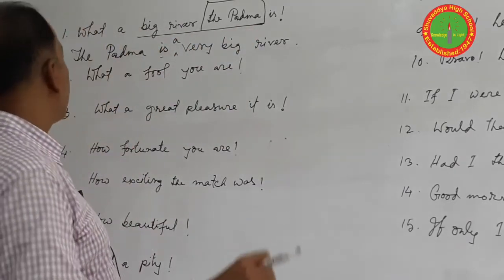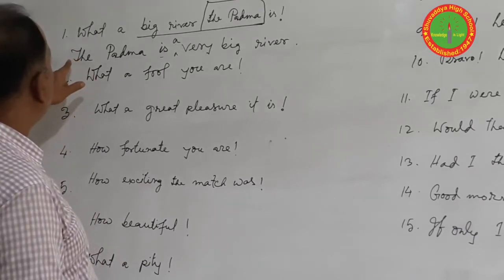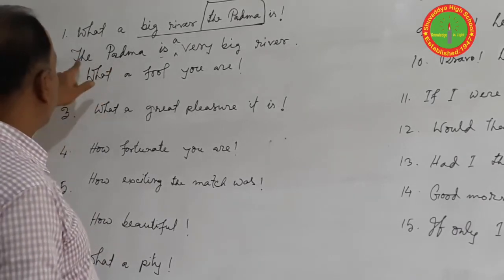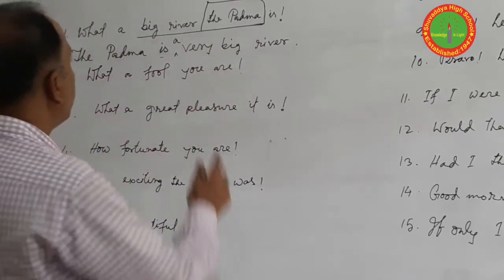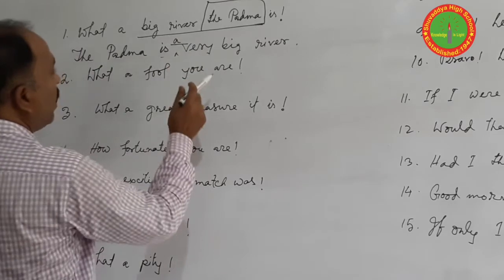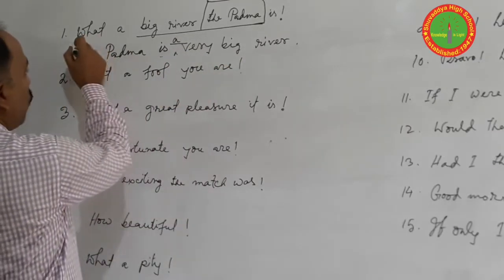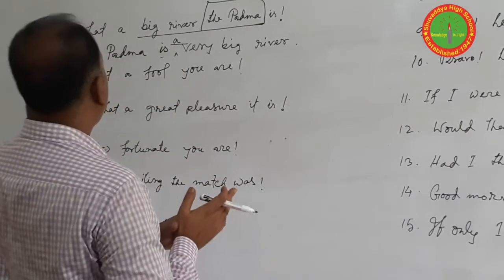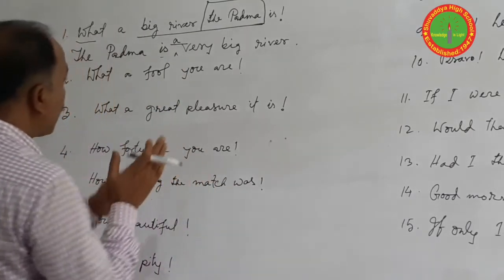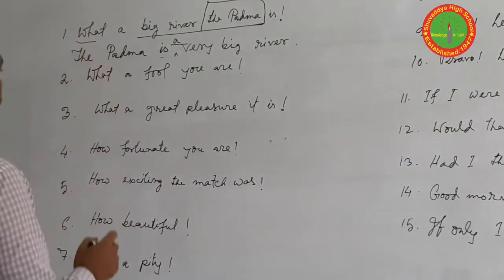But we don't go in that way. We should write in this way: The Padma is a very big river. What a big river the Padma is. If we find there is an article in the assertive sentence, we use what. If we don't find any article, a or an, after the verb, then we don't use what.